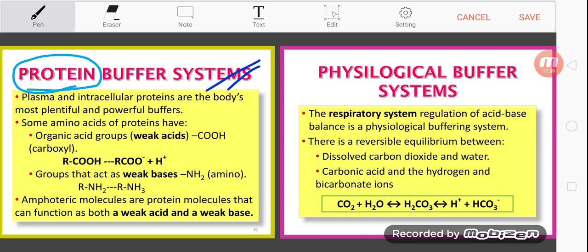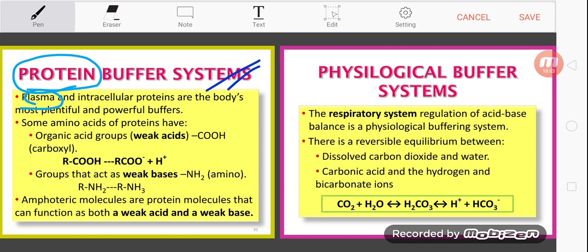From strong acid produce weak acid. Or in the blood, plasma also can act as a buffer, to dissociate the strong acid or strong bases, turning them into weak acid or weak bases.